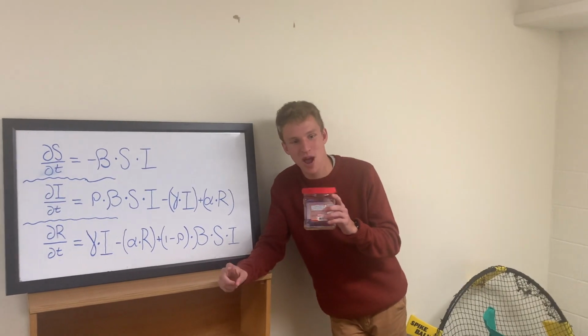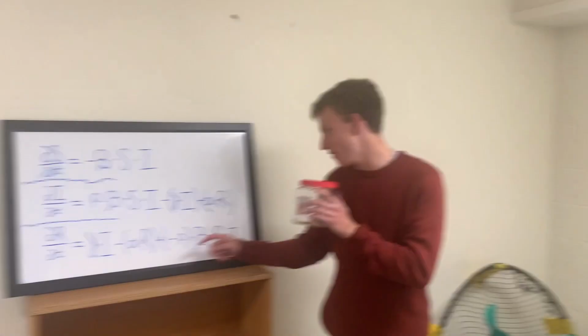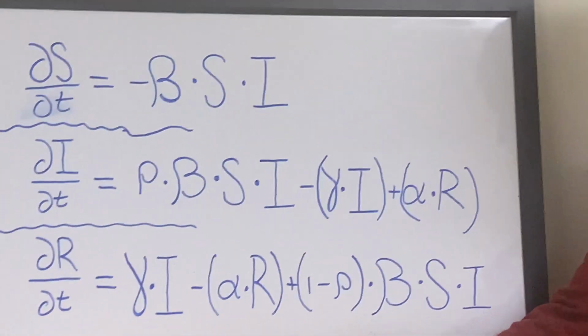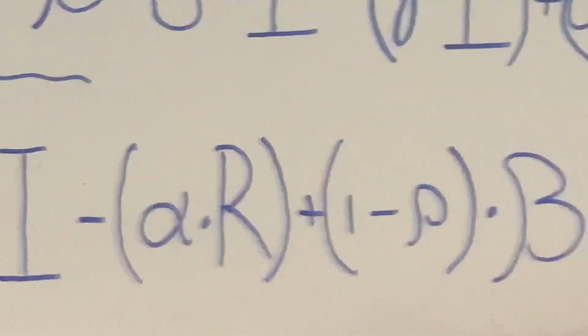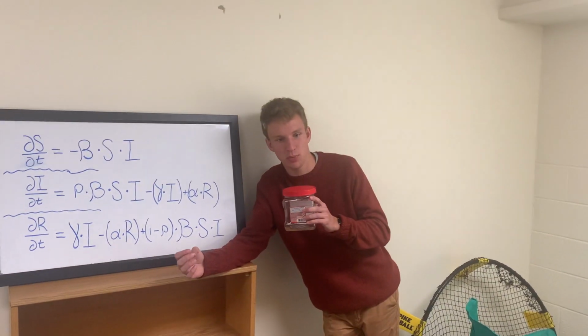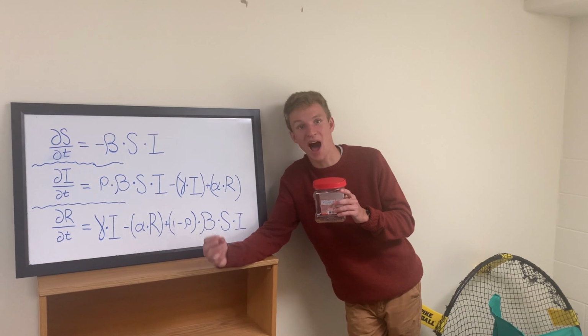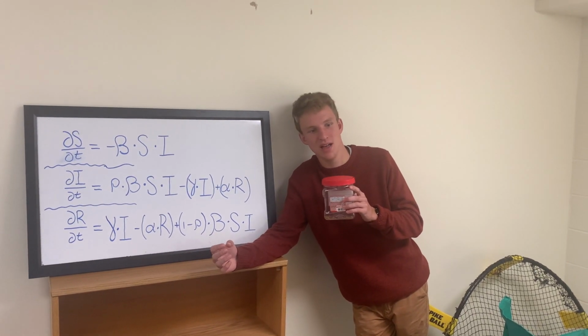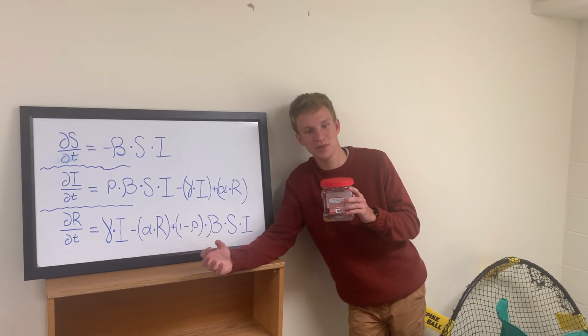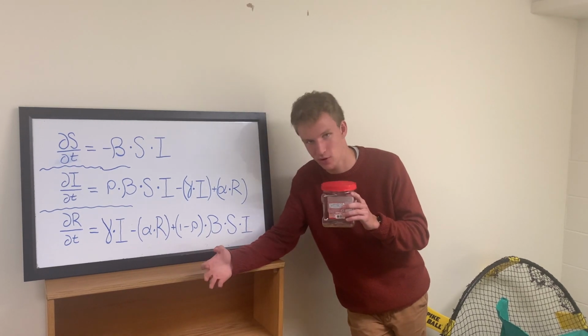We have one last parameter, and that parameter is alpha. We have an alpha here, and we have an alpha here. Alpha represents how convincing the believers of the gossip are. That is to say, it measures how good those in I are at keeping others in I from moving to R. Furthermore, it also accounts for those in I being able to bring those in R back to being in the I population. This implies that as a contagious disease, recovering from the disease does not actually make you immune.